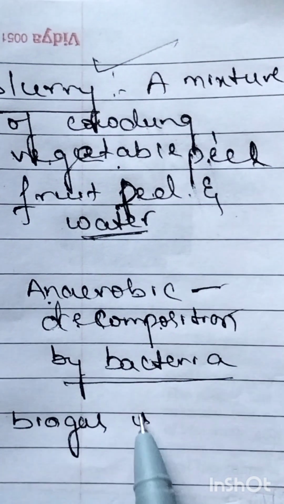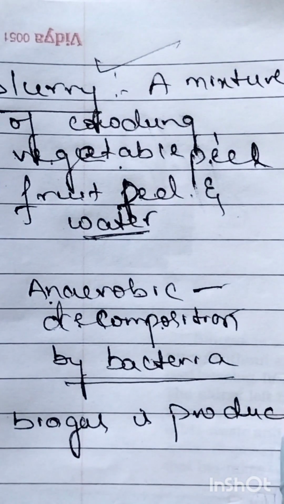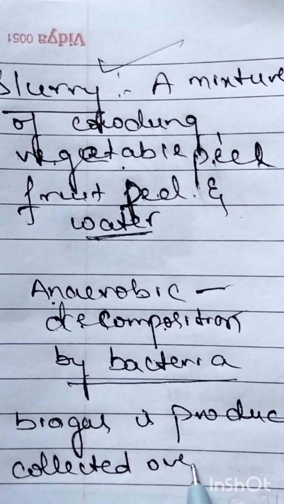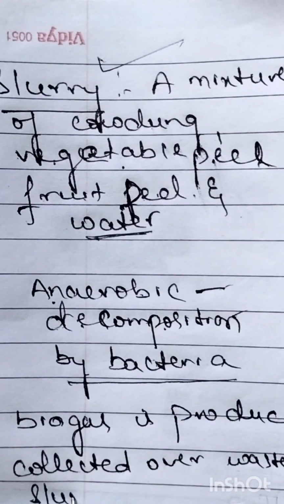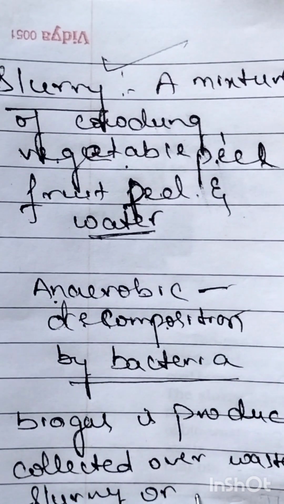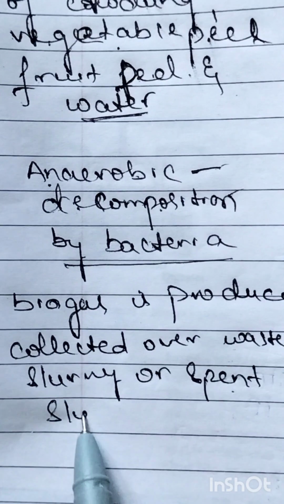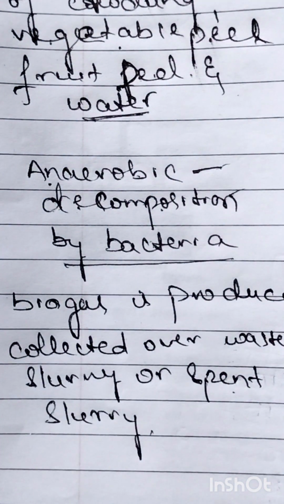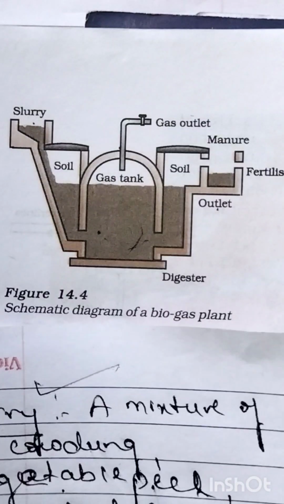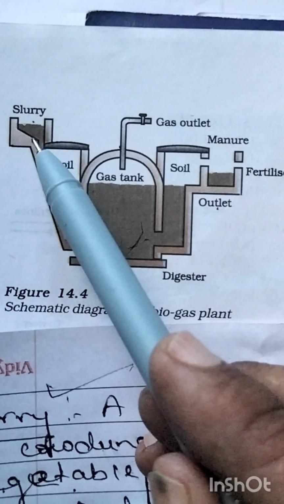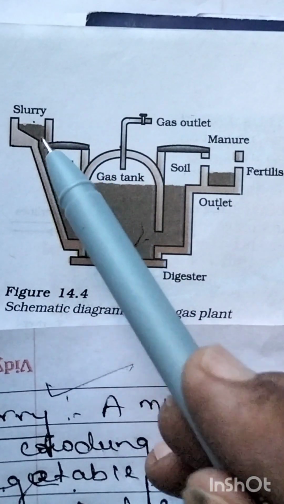The biogas is produced, and the produced biogas is collected over the gas tank. The remaining is waste slurry, also called spent slurry. Waste slurry and spent slurry are the same. This is how slurry decomposes. See, we are putting the slurry here. Slurry is a mixture of cow dung, vegetable peel, and fruit peel with water.